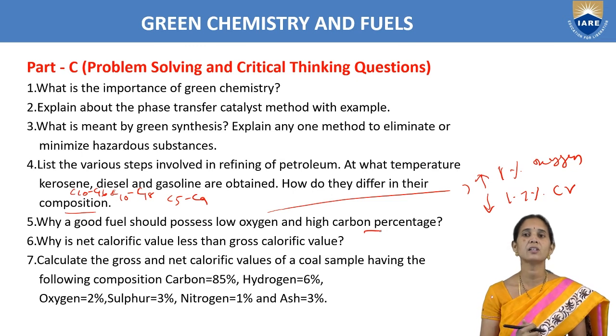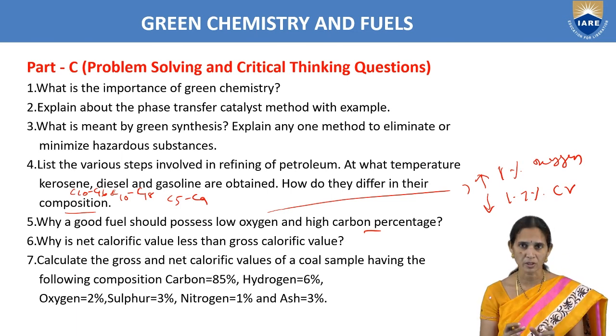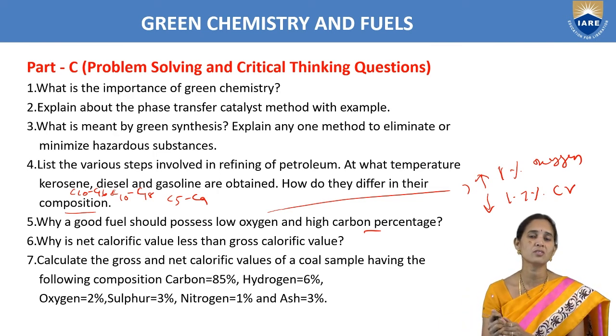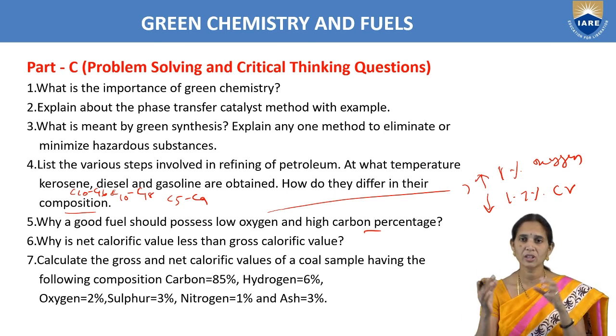Next, why is net calorific value less than gross calorific value? In gross calorific value, we are taking the products' heat. We are cooling the combustion products, and the heat liberated is included in the net heat produced when we burn the fuel. So in gross calorific value we take the products' heat and the net heat.